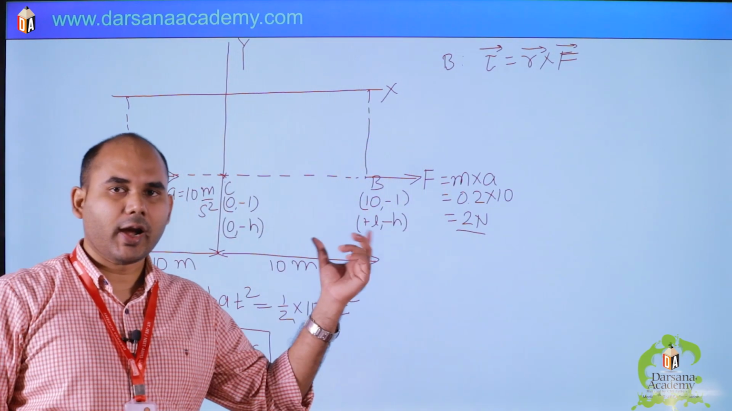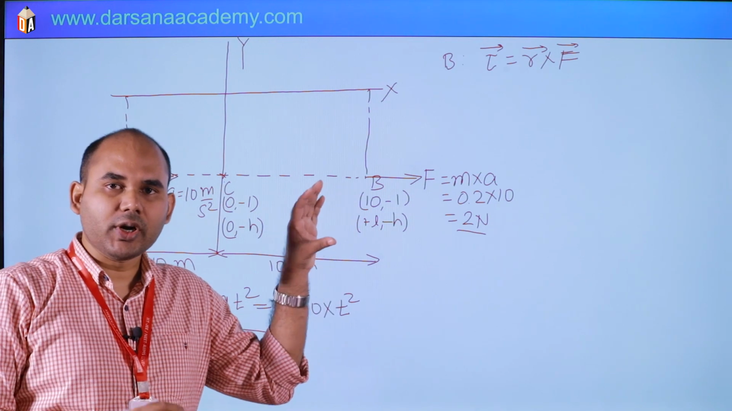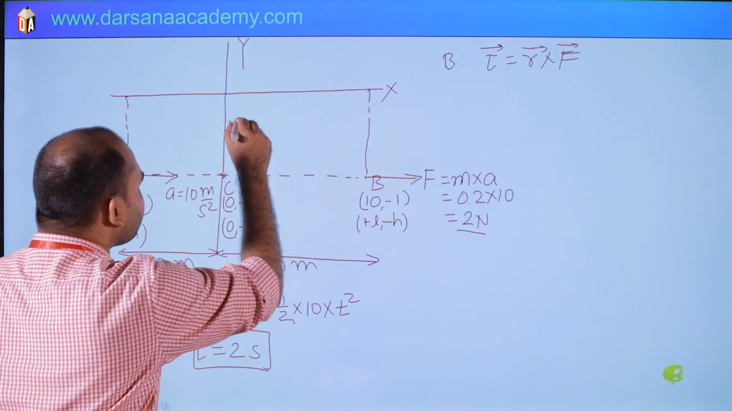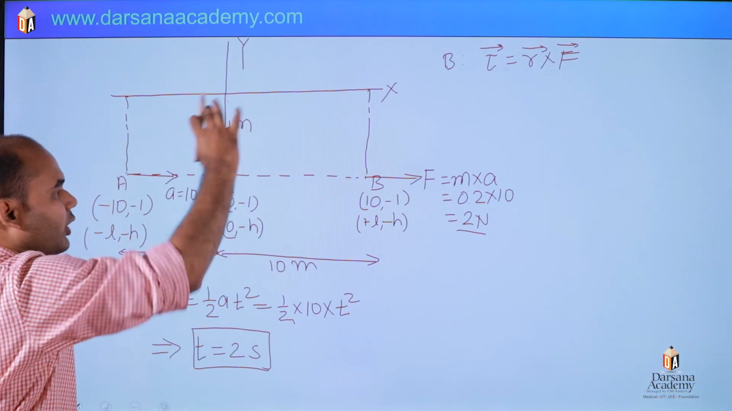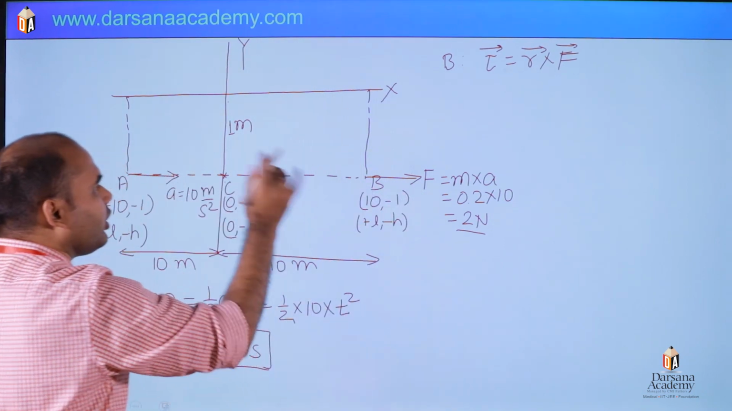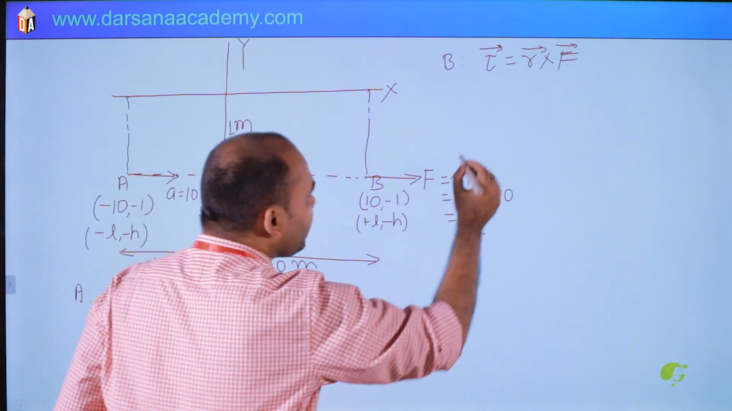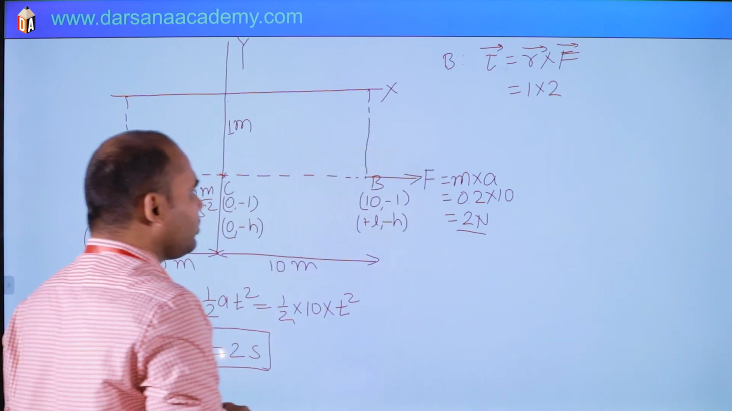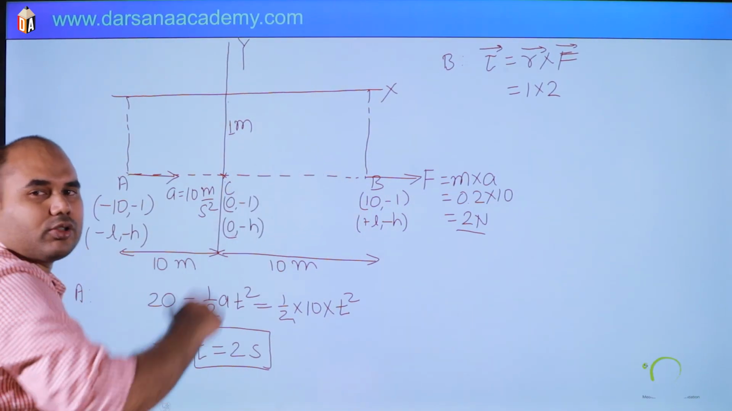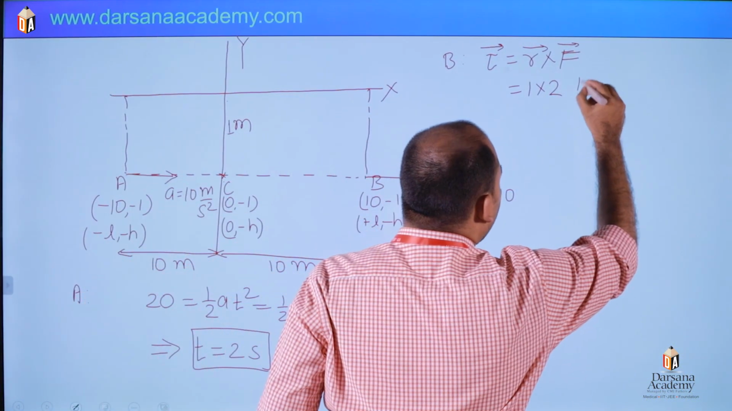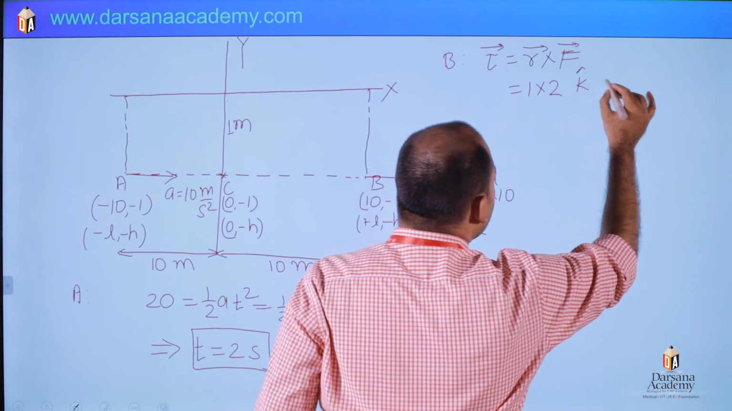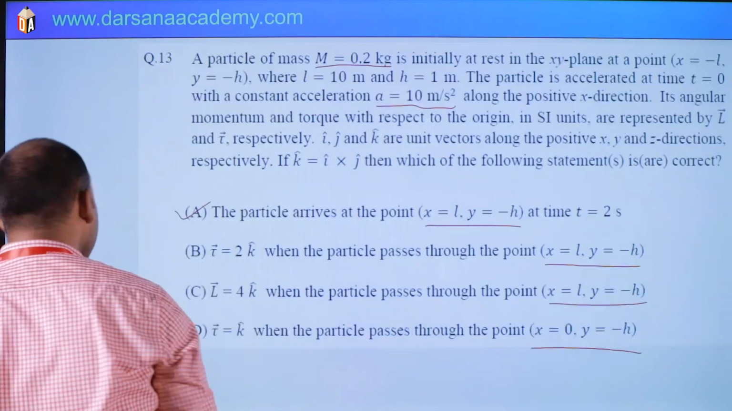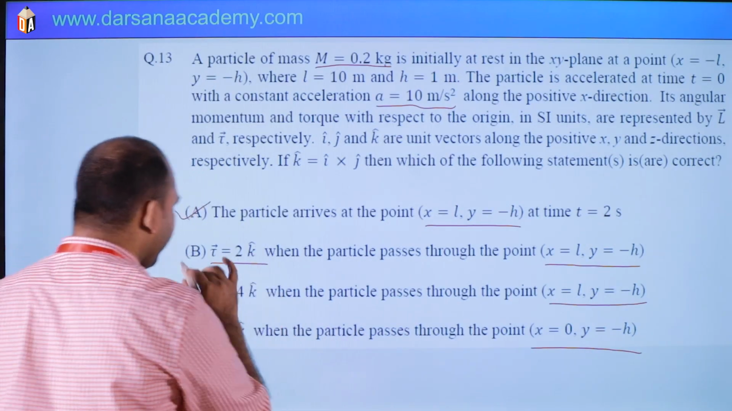So we can write R perpendicular, meaning the perpendicular distance between the line of action of force and this point. R perpendicular is 1 meter. So torque will be 1 into 2, and the direction of R cross F is outward, so K cap. So torque at this point is 2 K cap. You can check the answer, yes, it is correct.